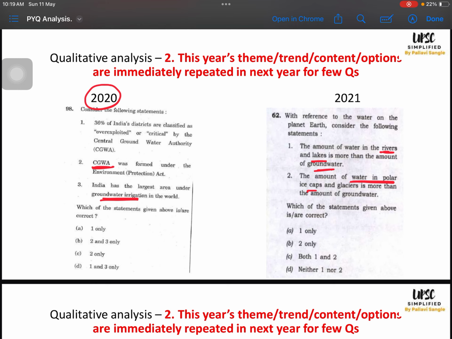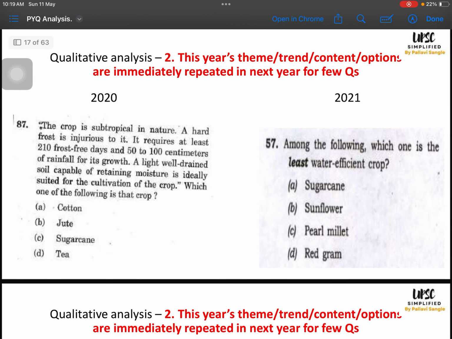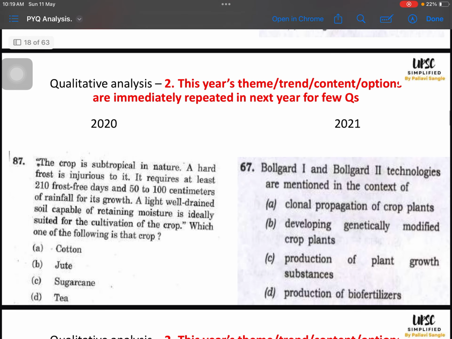Okay, we are going to see how this analysis is helping. Just see the analysis first. Then 2020 they asked about some crop and they have given the options cotton, jute, sugarcane, tea. Again 2021 they have asked about a crop and the options are sugarcane, millet, sunflower, like that. That means they are asking about crop. Crop is an important thing, and they are asking about crop again. There is one more question in 2021 which is related to Bollgard 1 and Bollgard 2, which is related to cotton and which was an option in 2020. Done?